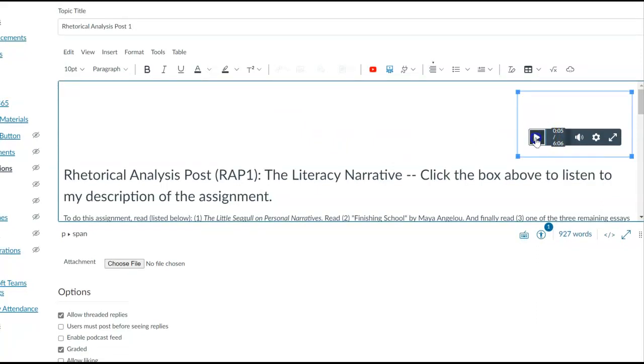Come on in. Post. You need to read The Little Seagull on Personal Narratives.